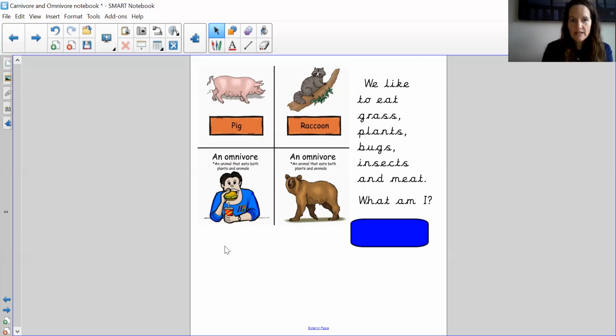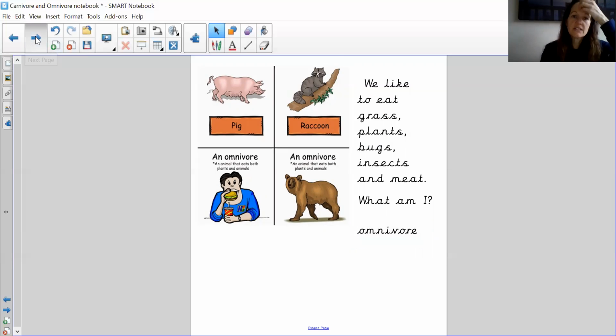Now this human is an omnivore as well. So he might like to eat meat and plants. So he might like to eat hamburgers or chicken or steaks or other types of meat, but he also eats lettuce and apples and cucumbers. So he would be an omnivore. So we've got carnivore and omnivore. Those are our two words today.